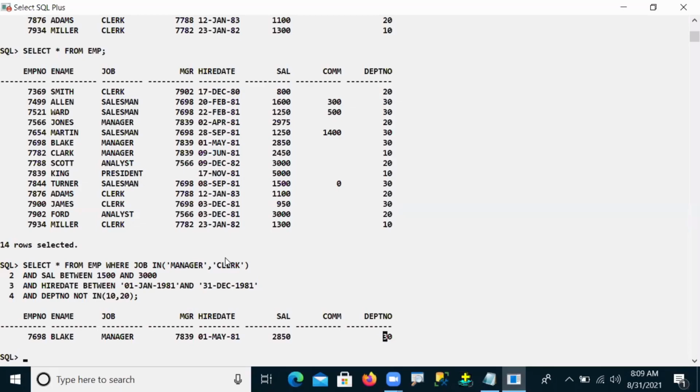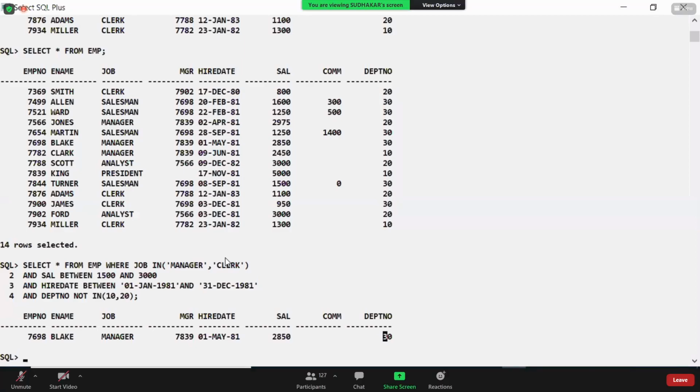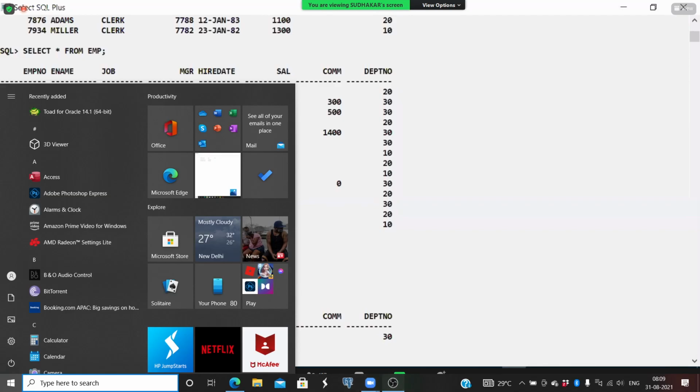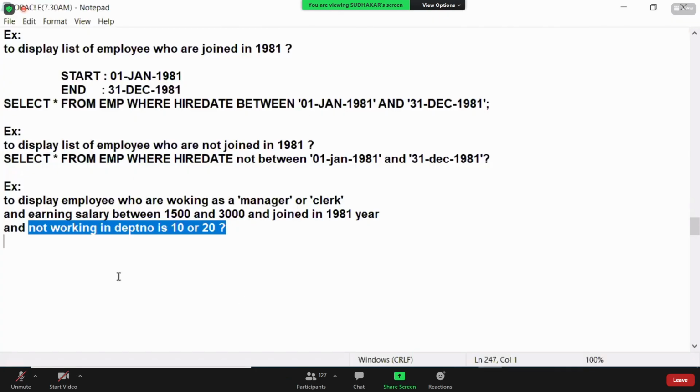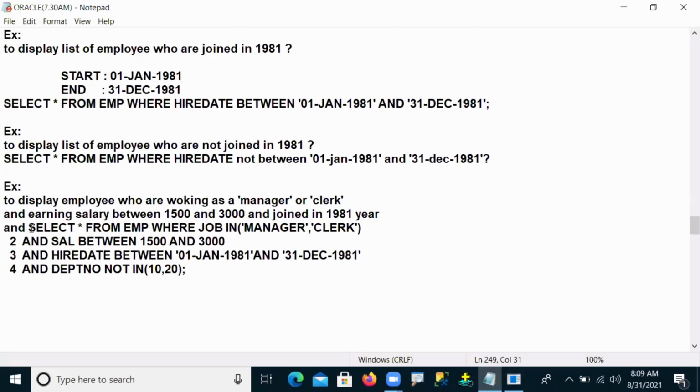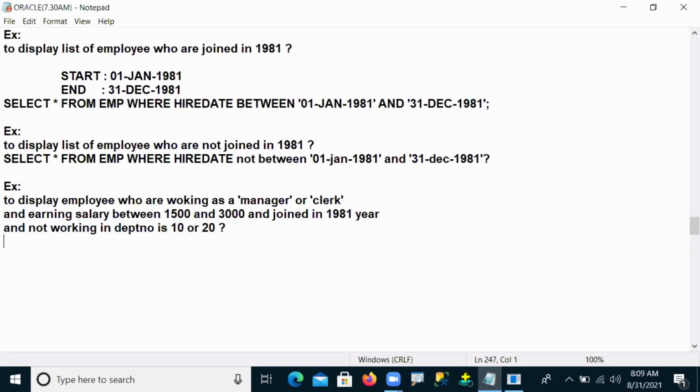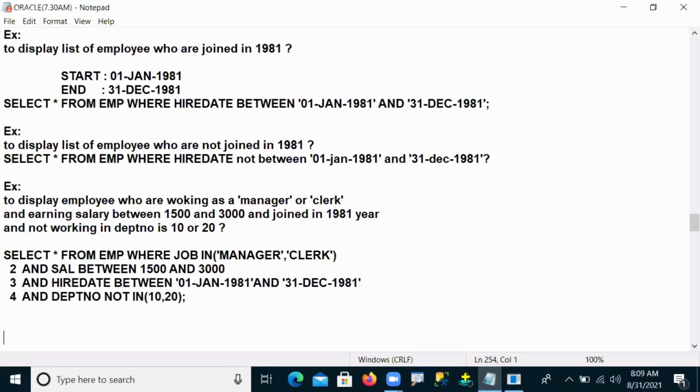Who is this employee? The employee name is Blake. So Blake satisfies all the conditions given in the query. This is the AND operator: multiple conditions you can write like this by using BETWEEN and IN. This is one small example for your understanding. Also there are NOT BETWEEN and NOT IN.